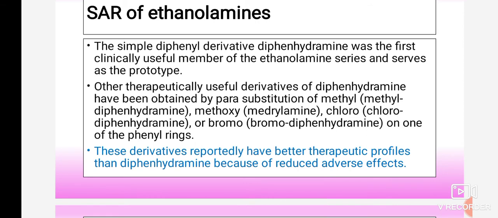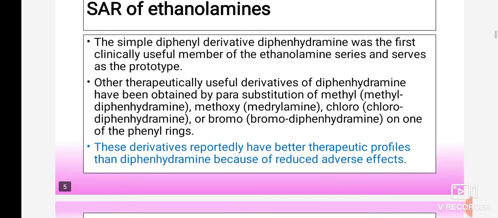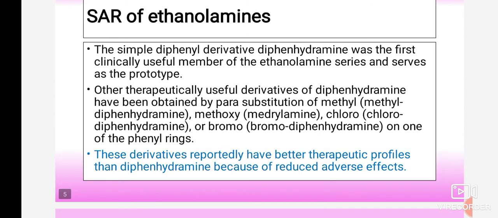Then the next one is the chloro group. Due to the chloro substitution, the name of the drug is chlorodiphenhydramine. Then the para position substituted by a bromo group, the new drug which is developed is known as bromodiphenhydramine, on the phenyl rings. So these are the substitutions which are carried out.